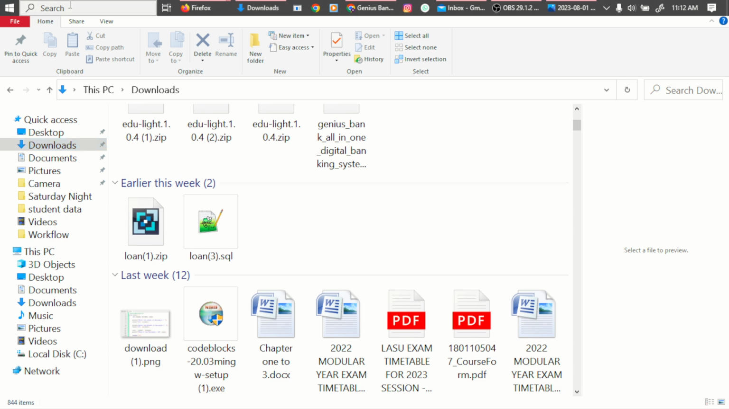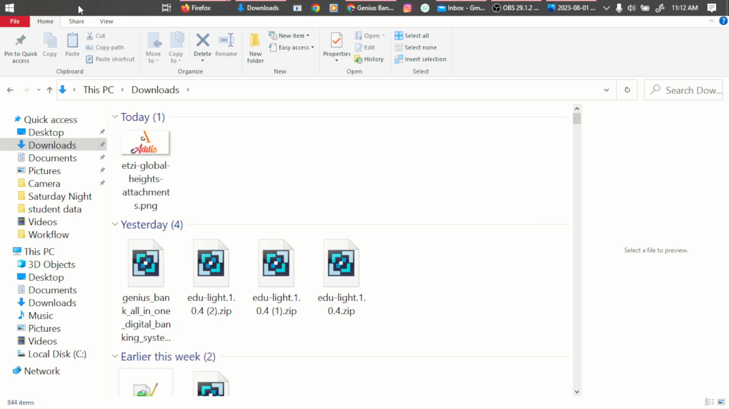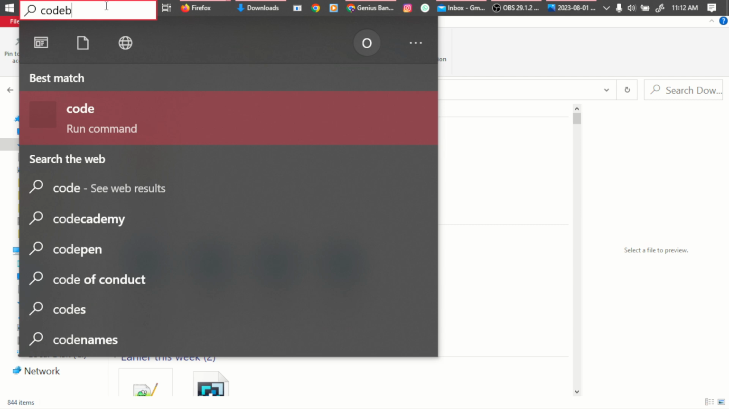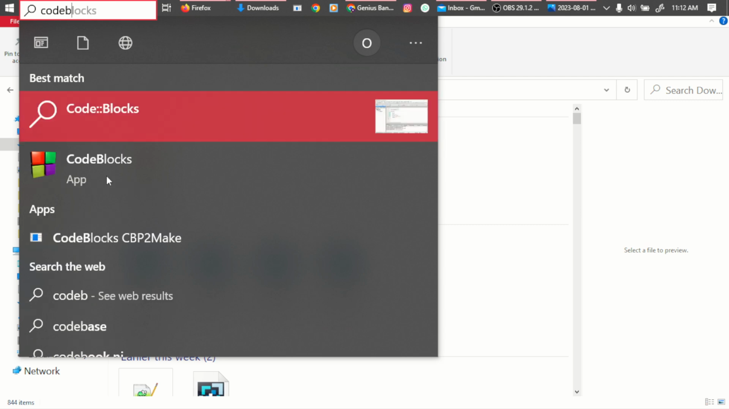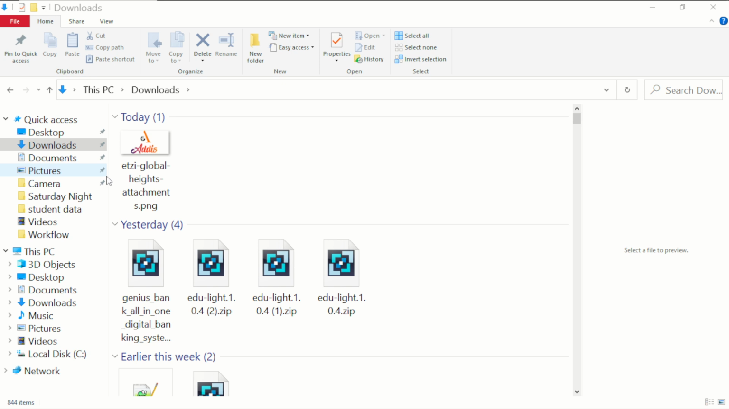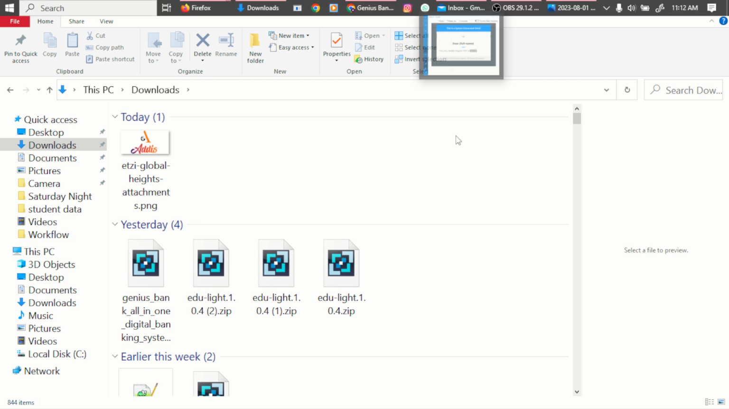So let's search for CodeBlocks. So this is it, and click on it. I'm also going to show you how you can start a console application, and how you can run it successfully, right? I'm just going to wait for it to start running up.